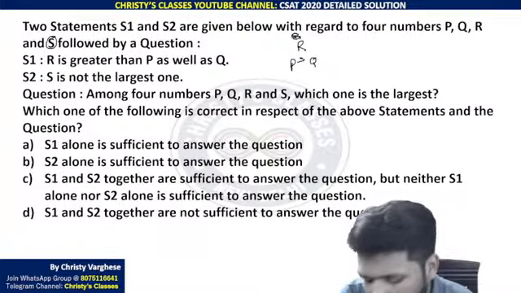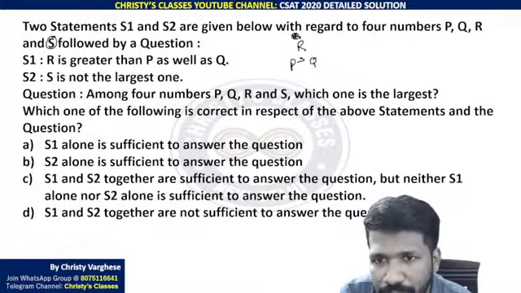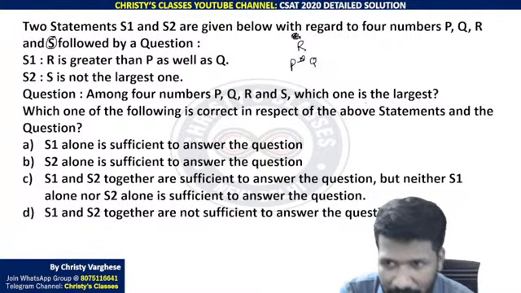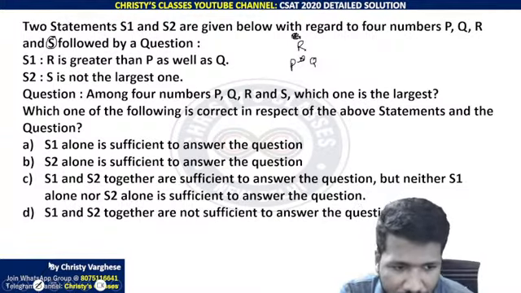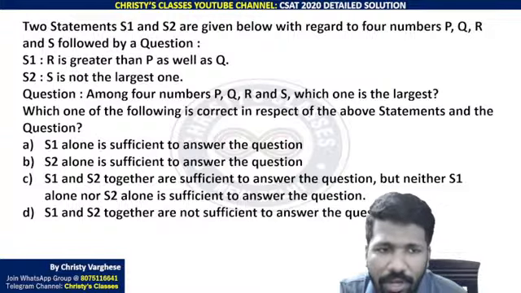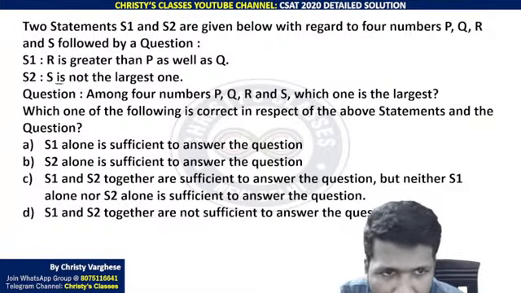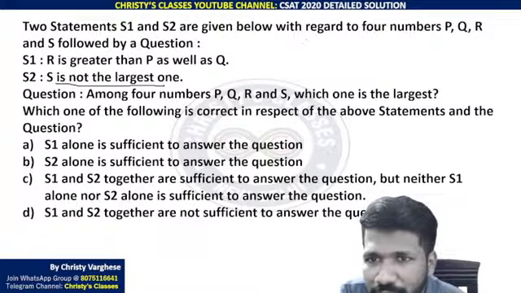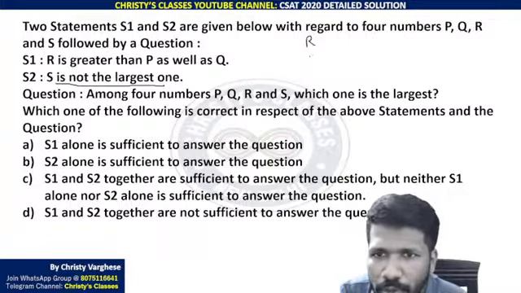Depending on that, the variable rank of S is the problem there. We cannot say which is the largest because S also can be largest, R also can be largest depending upon the situation. So statement 1 alone is not enough. S is not the largest one. S is not the largest one means S is below R for sure. S is below R, but whether S is above P or Q we don't know.